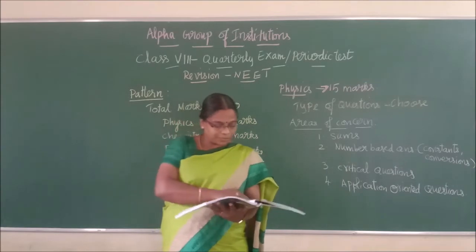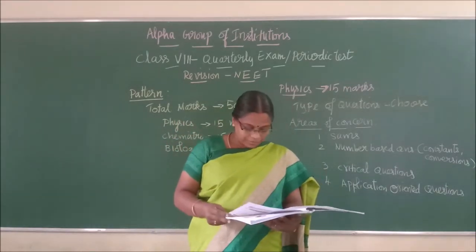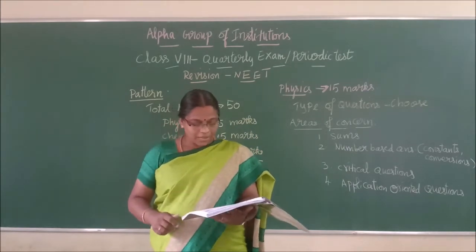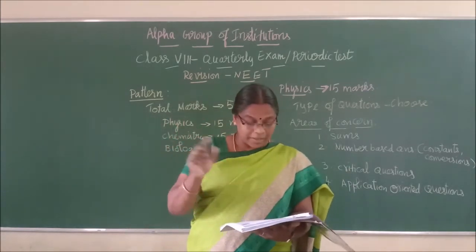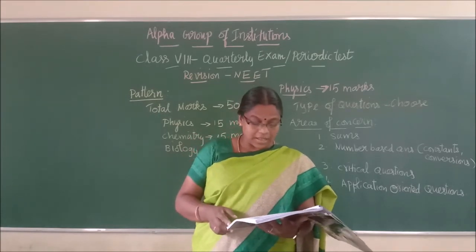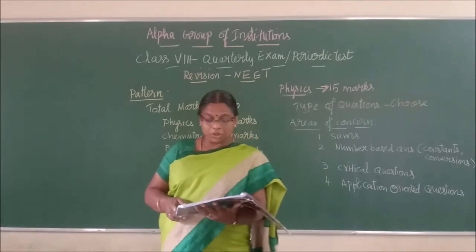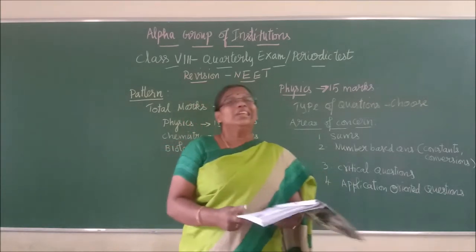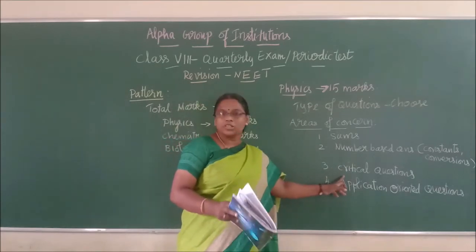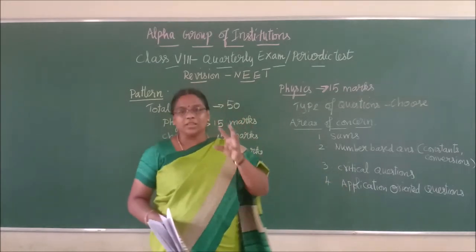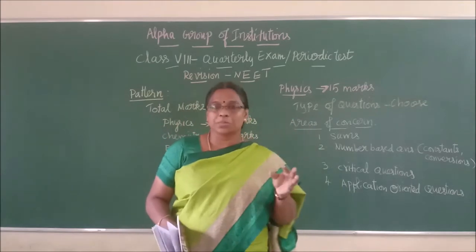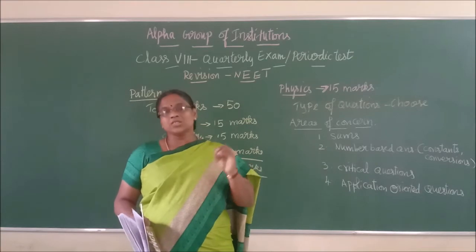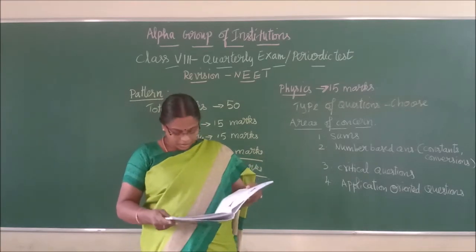Now take your book, page number 1. In the first paragraph, find these lines: Scientific theories are valid only if they are confirmed through various experiments. This is a statement. From this, critical based questions can be asked. Through experiments: why must experiments be done? Four choices will be given. You have to see which choice is best suited for the question. Okay? Right, next one,